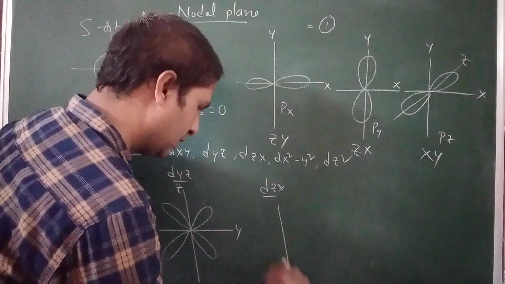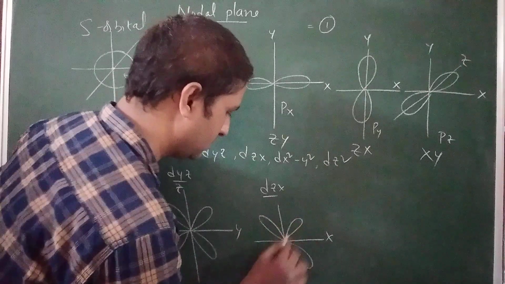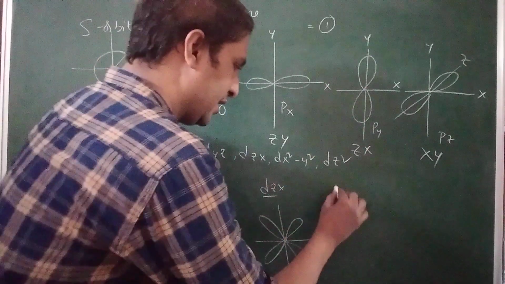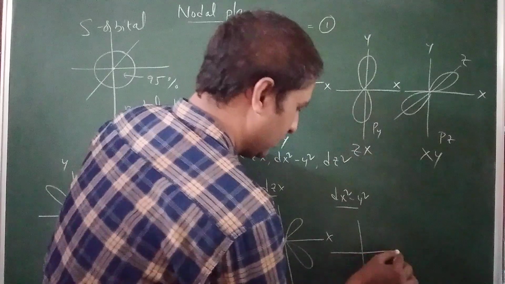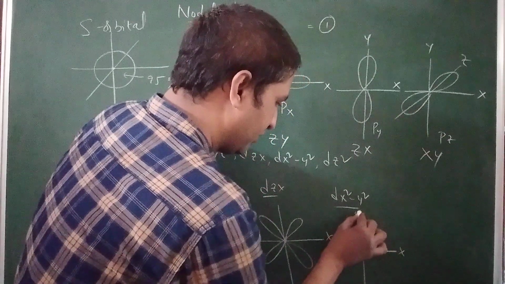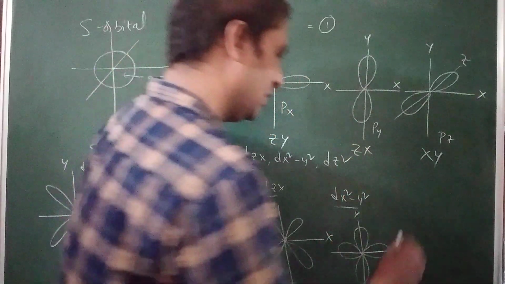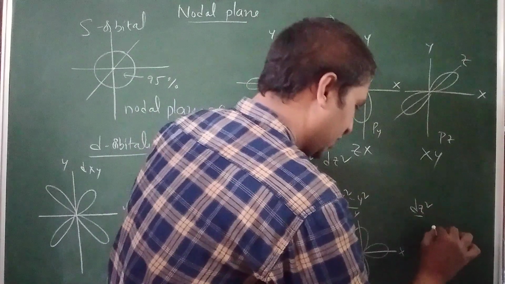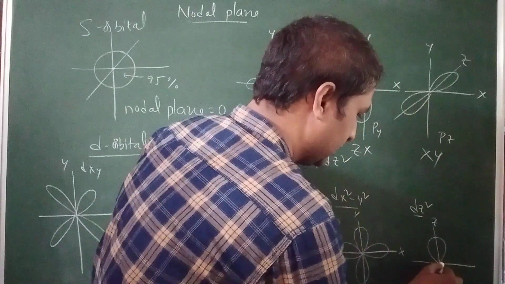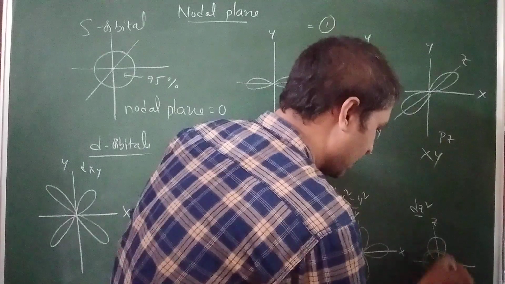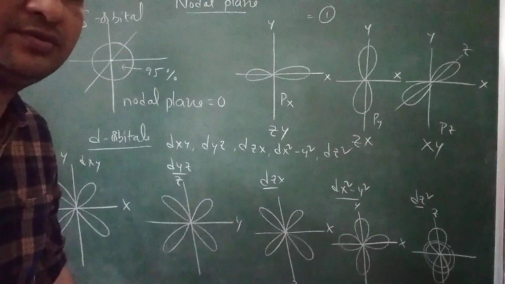dzx means the lobes are present between the x and z axes. Next, dx square minus y square. In this orbital, the lobes are present along the x and y axes. Next, dz square. In dz square, one lobe is present along the z axis and the other lobe is present in the xy plane, perpendicular to the z axis. These are the shapes of the d orbitals.